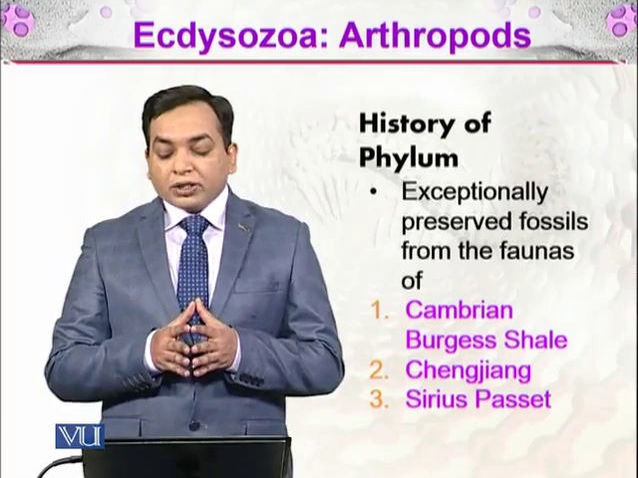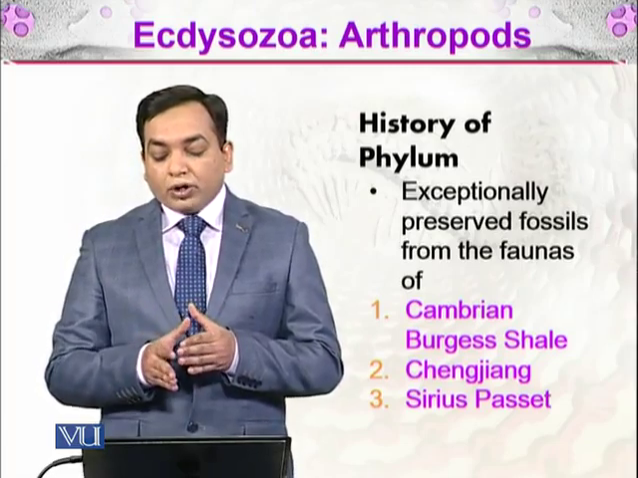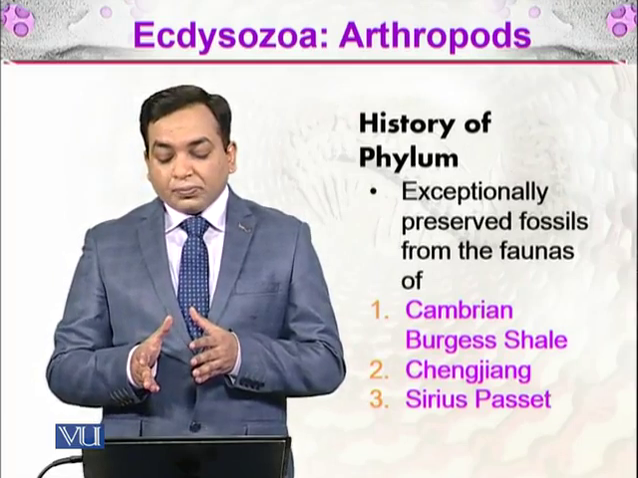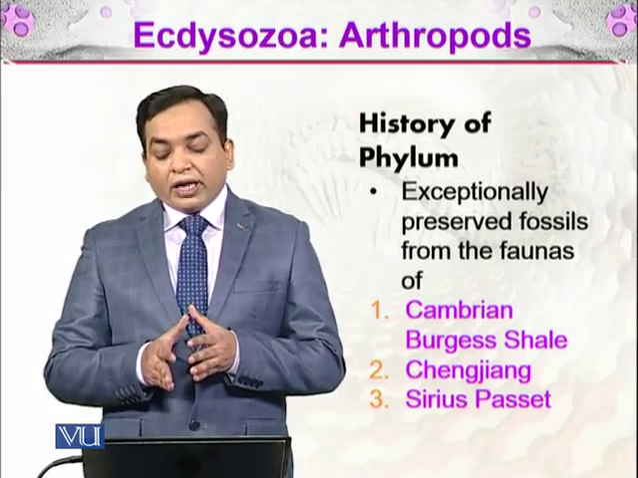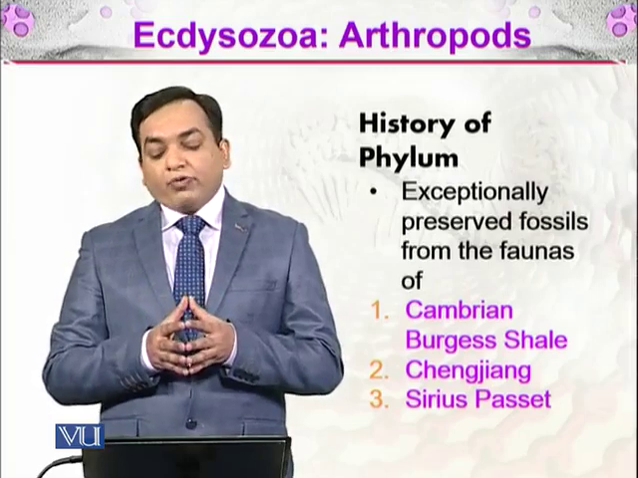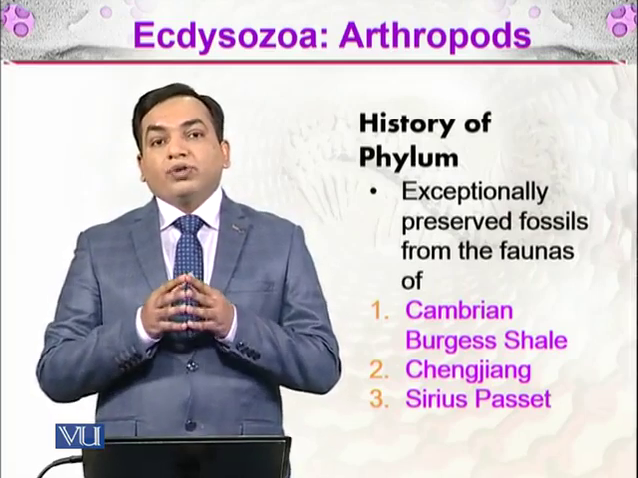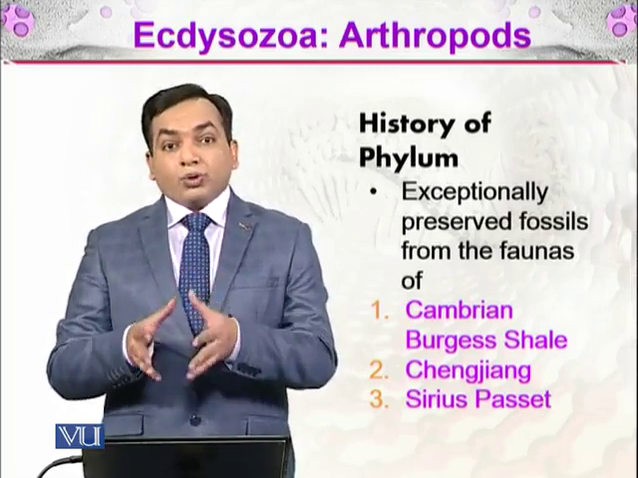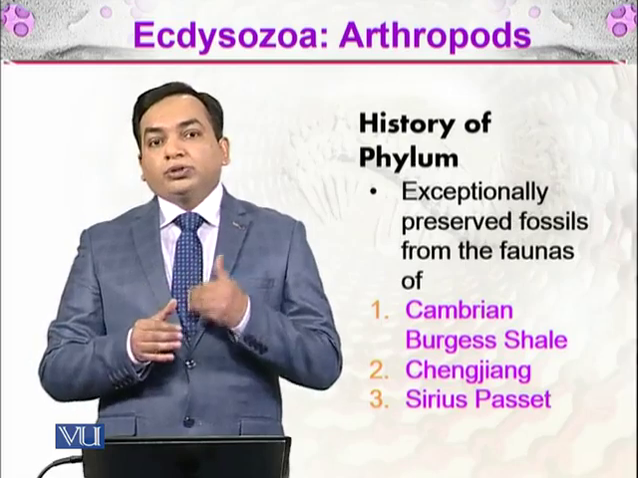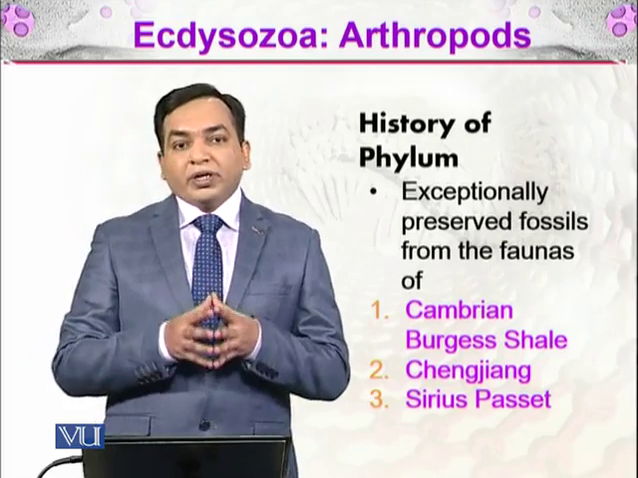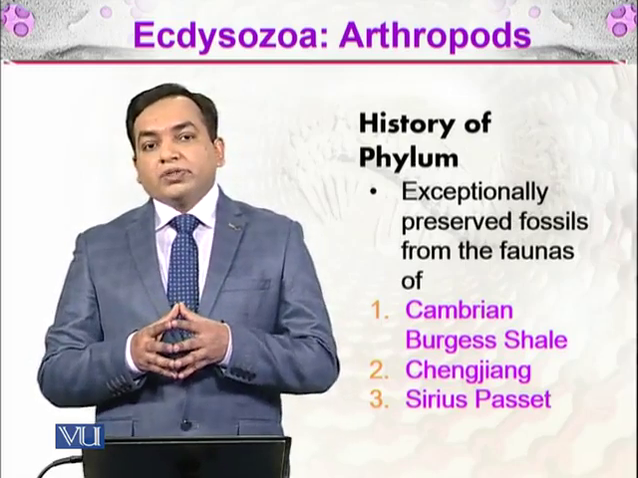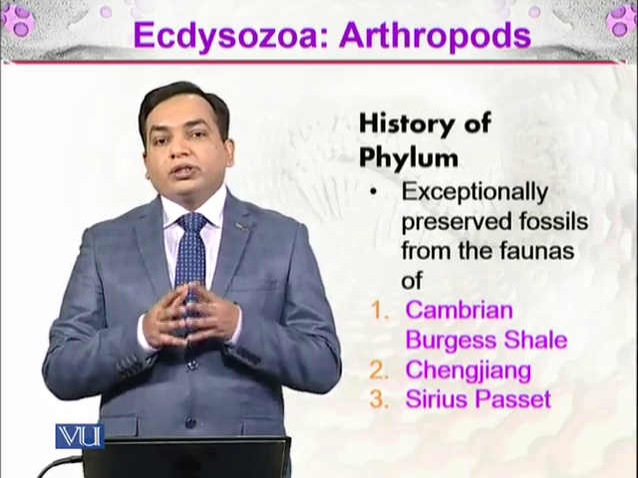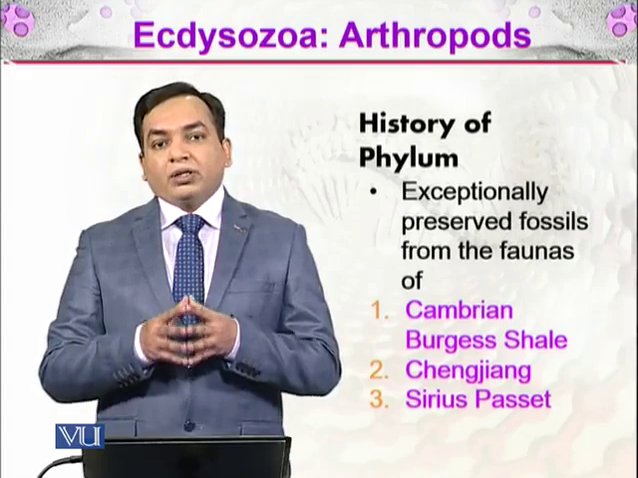And there are some exceptionally preserved fossil faunas of the Cambrian: Burgess Shale, Chengjiang, and Sirius Passet. These are well-preserved fossil faunas of the arthropods that we can study, and they are very much able to tell us what sort of environment those arthropods were living in, and also how life changed during the different periods of time in the history of life.